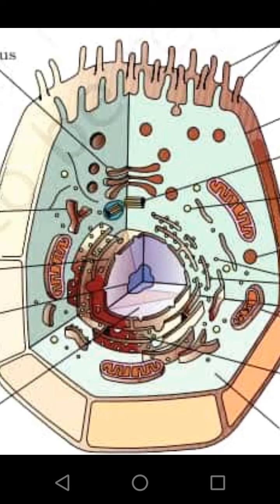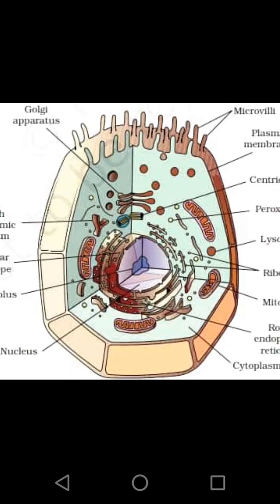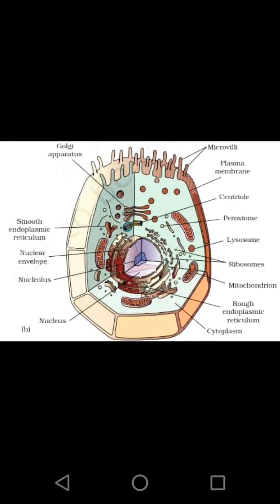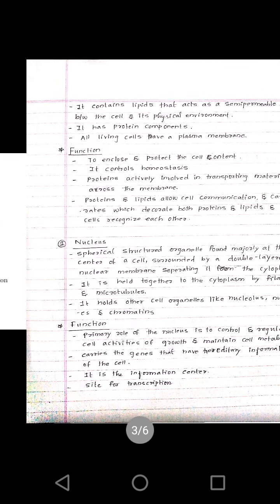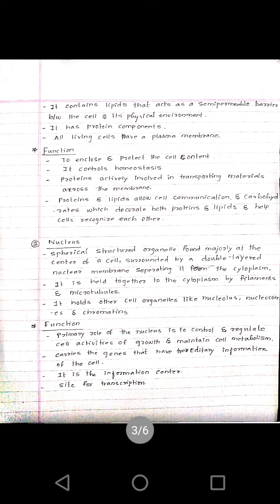This is the structure of the nucleus: the nucleolus, nuclear membrane or nuclear envelope, nuclear pore, nucleoplasm and chromatin fibers all come under the nucleus. So this is the second organelle found in a cell, that is the nucleus.